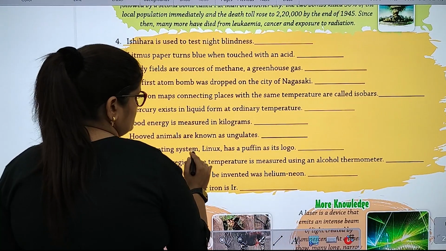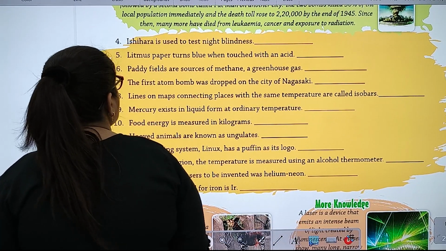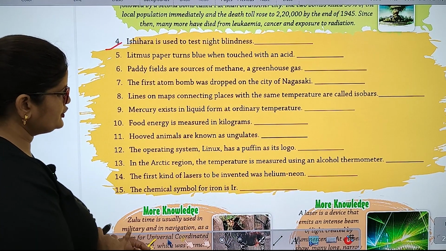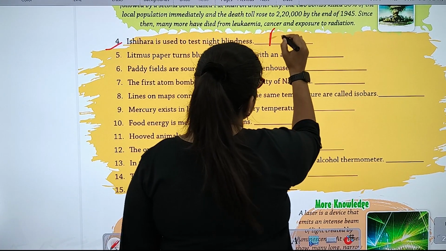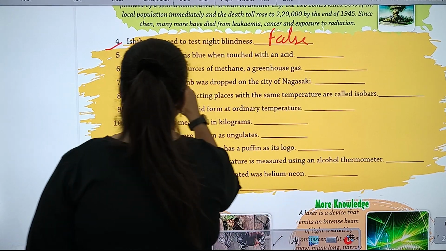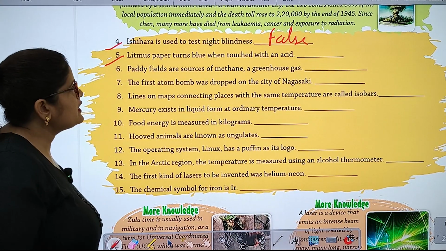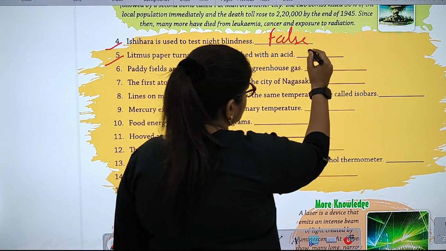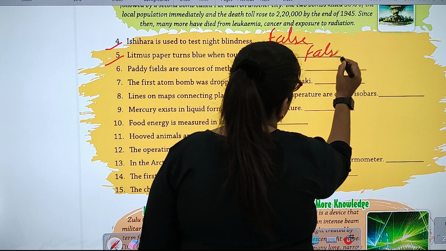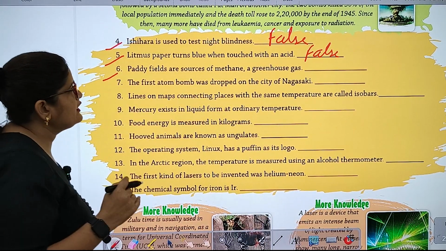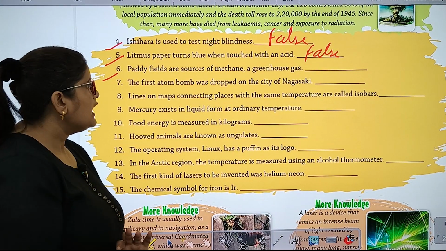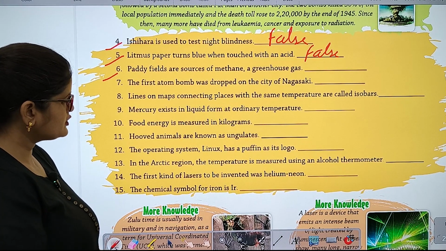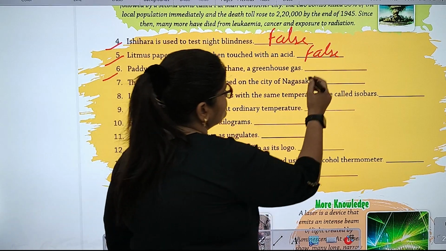Question number 4. Ishihara is used to test night blindness. No, false. It is false. Number 5. Litmus paper turns blue when touched with an acid. False. Number 6. Paddy fields are sources of methane, a greenhouse gas. Yes, true.